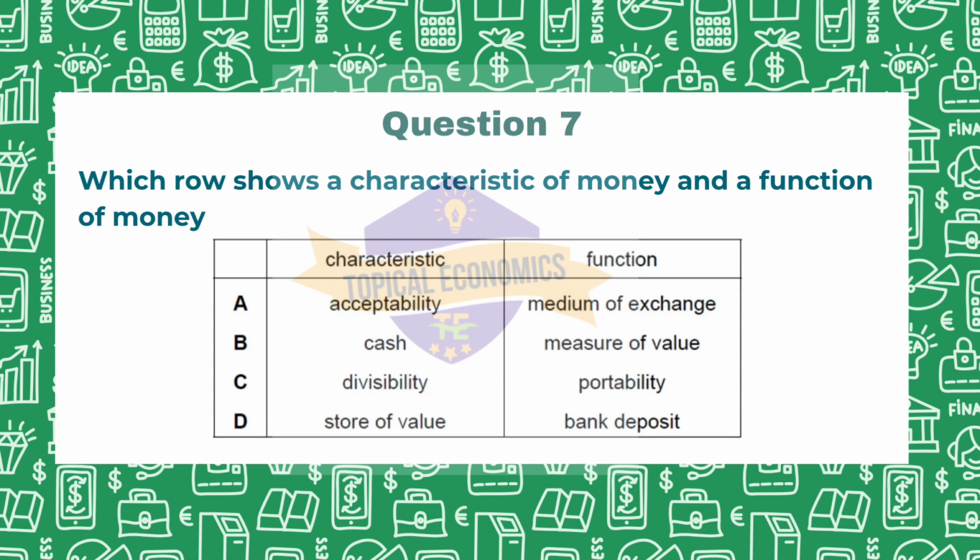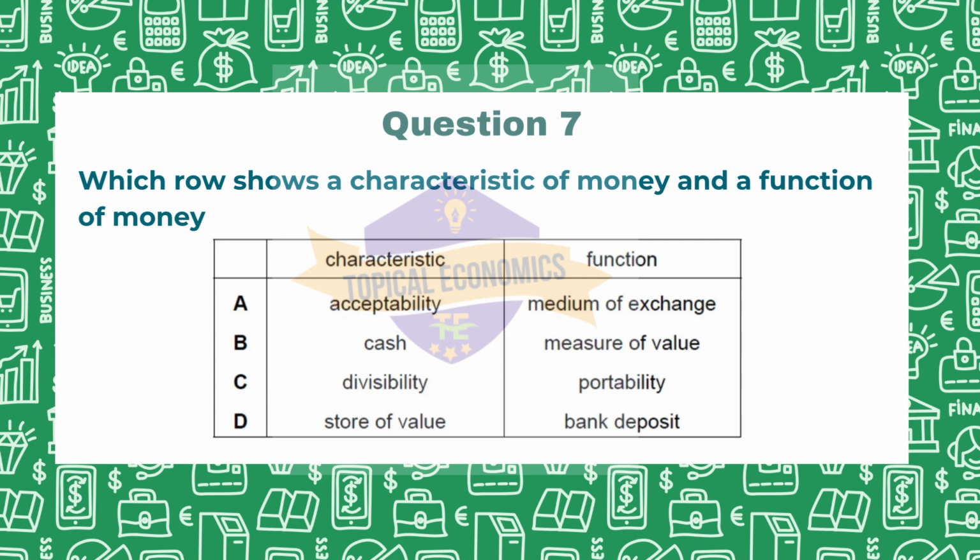Question number 7. Which row shows a characteristic of money and a function of money? They have given us a table with A, B, C, D options, characteristics and functions. Again, this is from 2020 October-November paper, version 3. Let us look at the first option, characteristic acceptability, function medium of exchange. This is absolutely the correct answer. Acceptability, this characteristic means that money must be widely accepted as a form of payment, and the medium of exchange function refers to the primary role of money in facilitating transactions, which is correct.